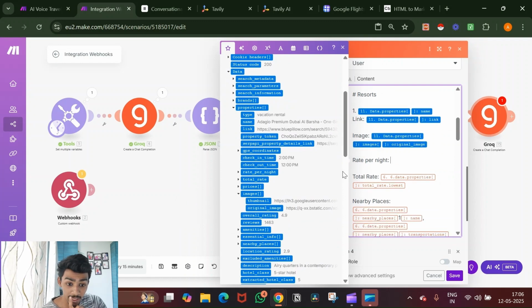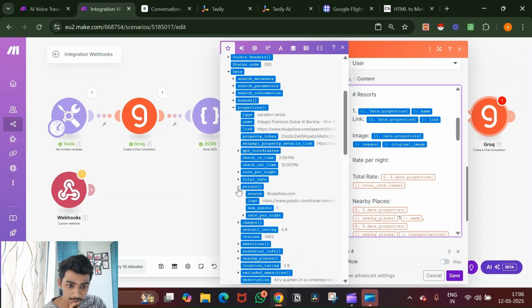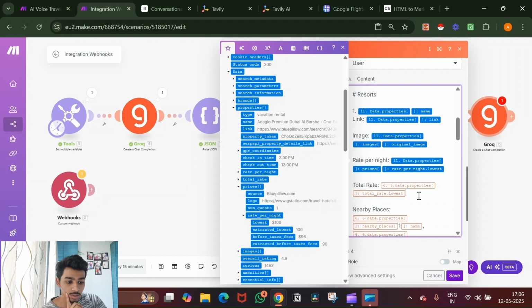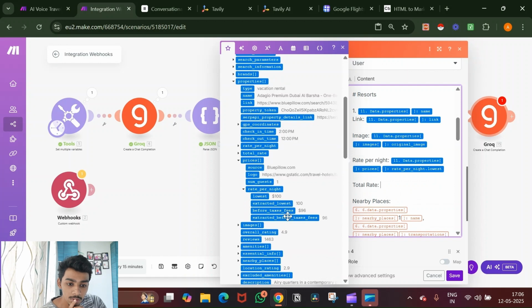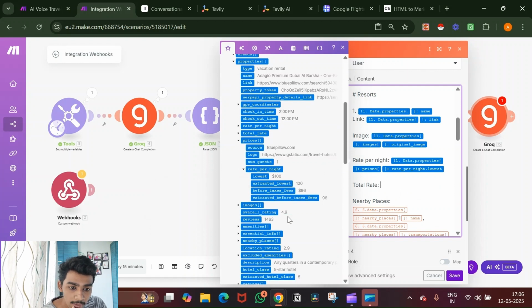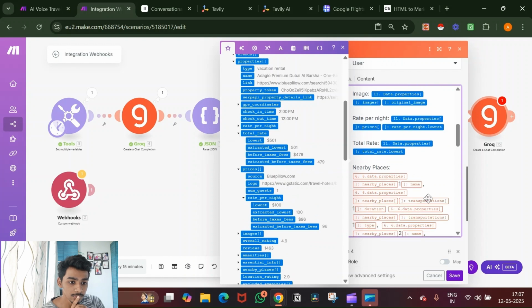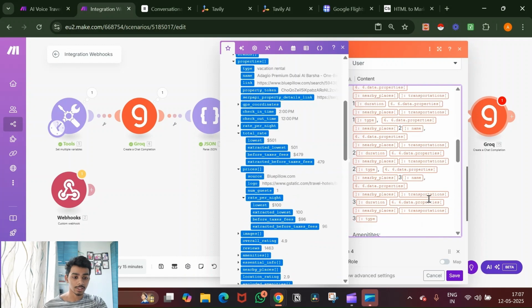then rate per night. So if I go to prices, go to rate per night, okay, this has the lowest price. And then we'll click the lowest, remove this, and then we'll have the total rate. Yep, there we go. Below rate per night, you have the total rate. Click on the lowest, and then what nearby places you can visit.